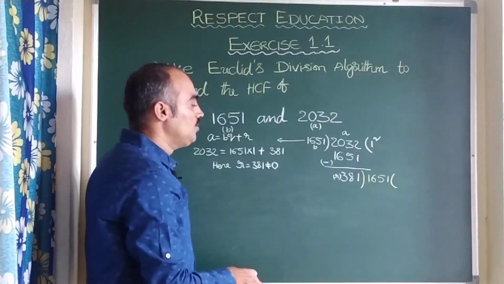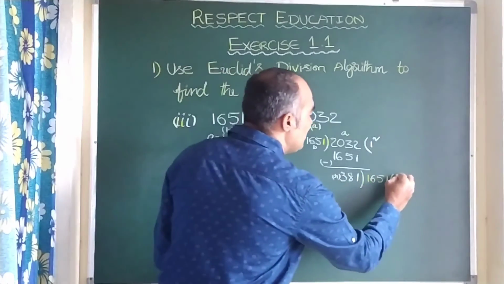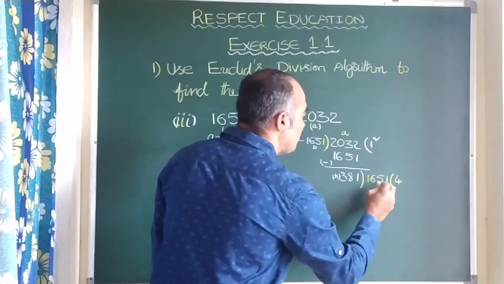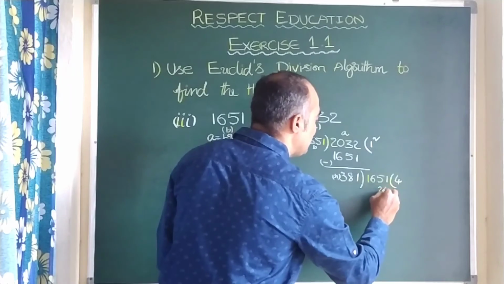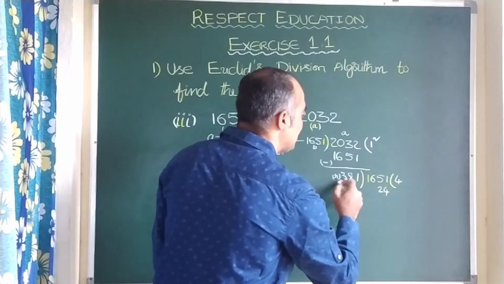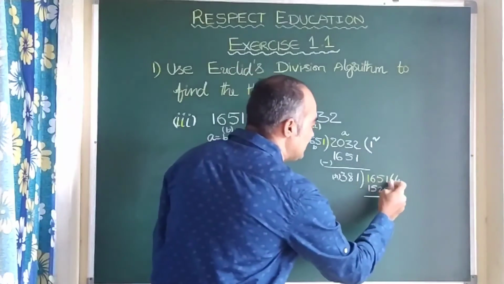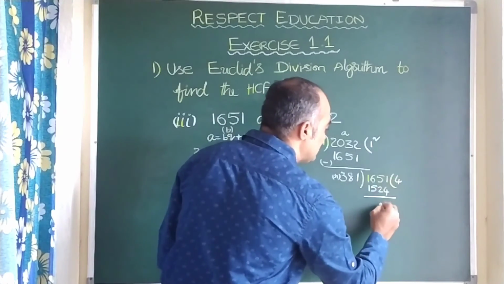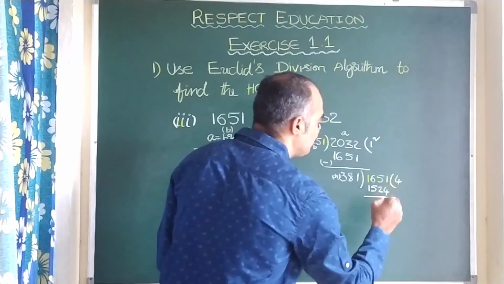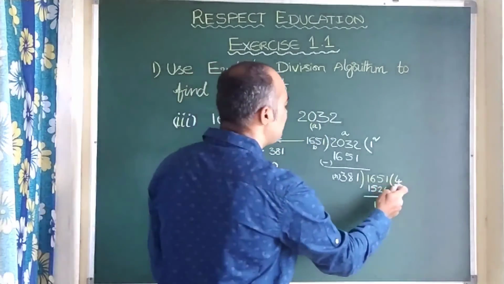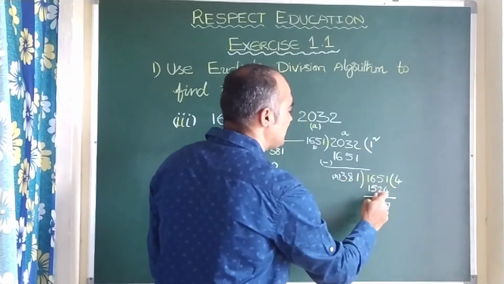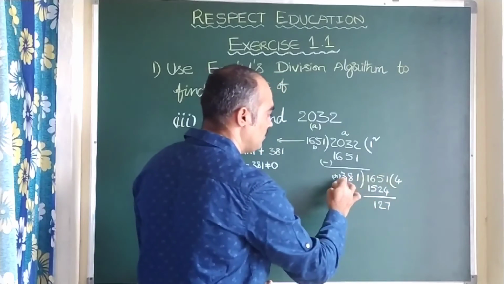Here 381, let us take 4 times: 4 1s are 4, 4 8s are 32, 4 3s are 12, this is 15. Let us do subtraction. This is 11 minus 4 is 7, this is 4 minus 2, and this is 1. Is it clear, children?